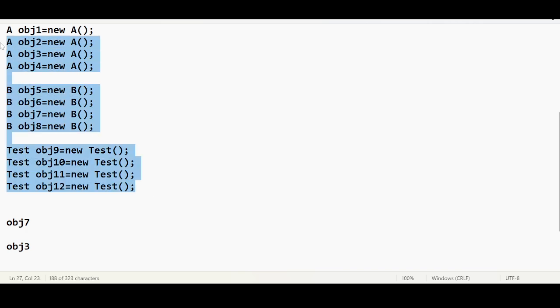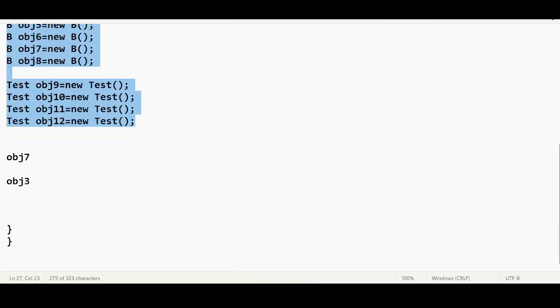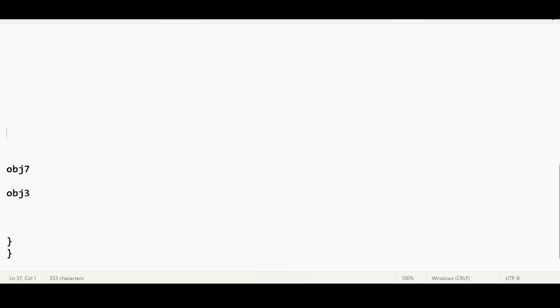But if I hide all this, and I ask each and every individual about obj1, obj2, obj3, obj4, and so on, without even showing you the class, what kind of type is obj12?